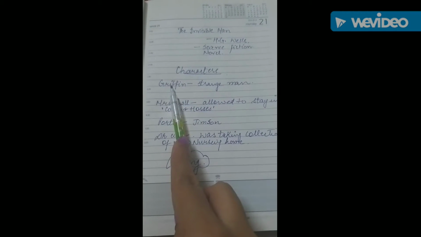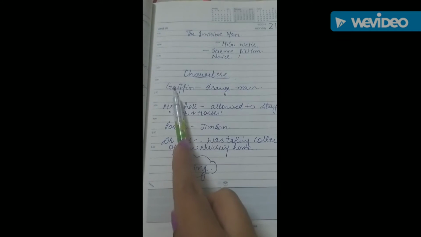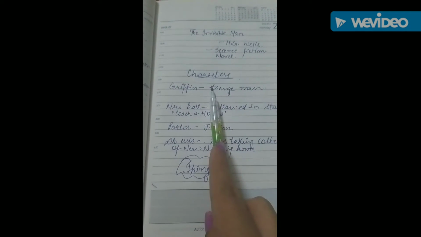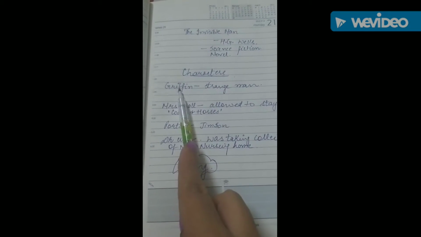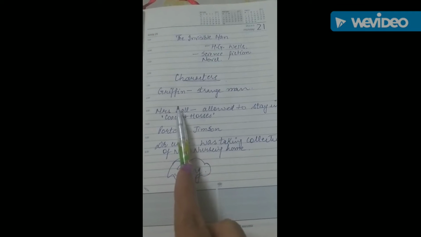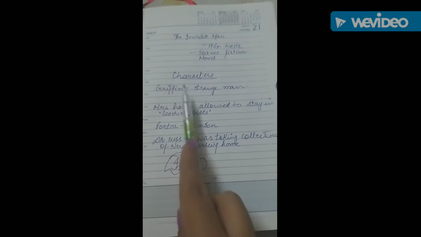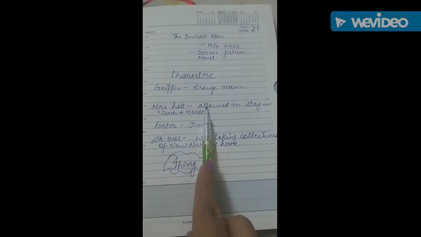First is Griffin, and you will read in the chapter a lot about this man, and the chapter revolves around Griffin. Number of times you will see strange man written, it is Griffin only. Second character is Mrs. Hall. Mrs. Hall allowed Griffin to stay in his parlor, that is Coach and Horses.